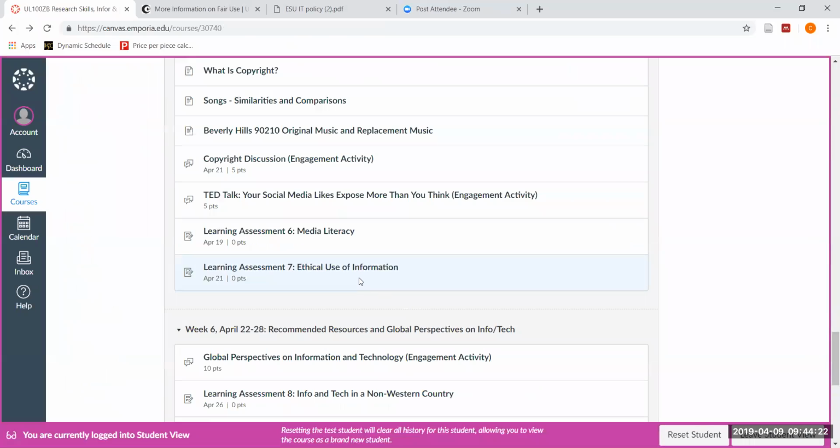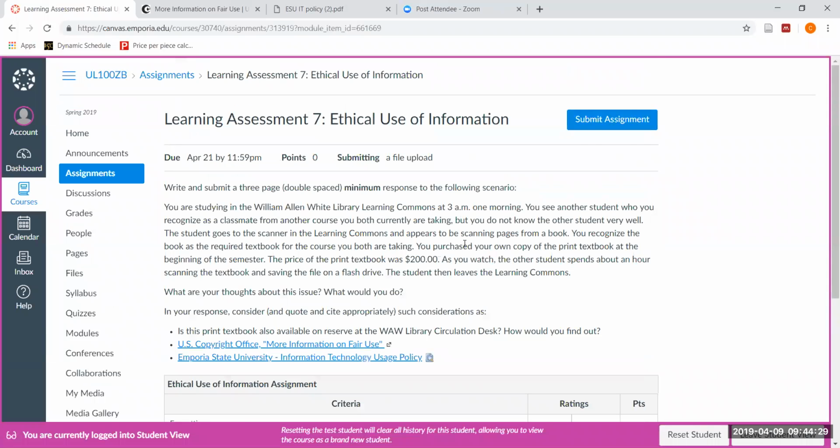Finally, another learning assessment that you may choose to complete for this week is one related to ethical use of information. I mentioned this in our video tutorial. So in this one, we would want you to write and submit a 3-page double-spaced minimum response to this following scenario. So think about studying in the William Allen White Library Learning Commons at 3 o'clock in the morning. And you see another student who you recognize as a classmate from another course that you both currently are taking, but you really don't know that student very well.